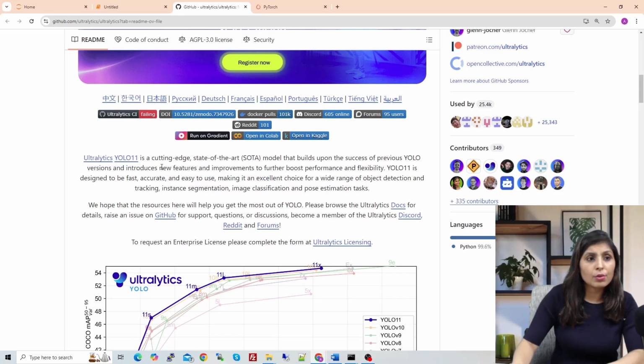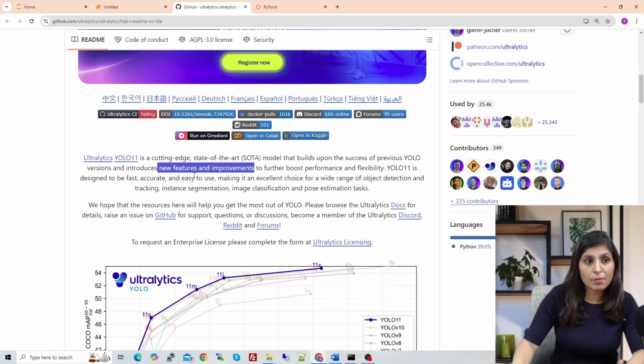I tried to find out what those new features and improvements are so that I can discuss them with you guys. But they released this model today only, so right now there is no information. I was not able to find anything related to the new features and improvements, so I'll discuss this part whenever I get the knowledge.